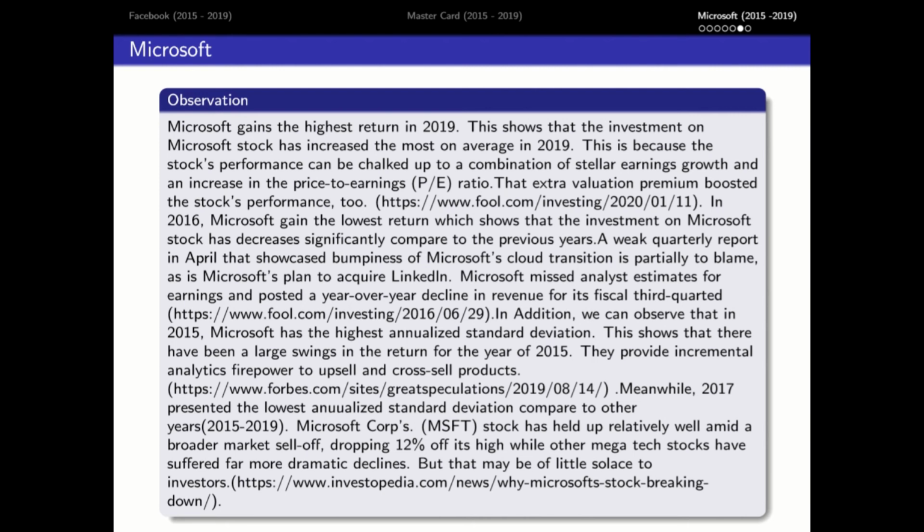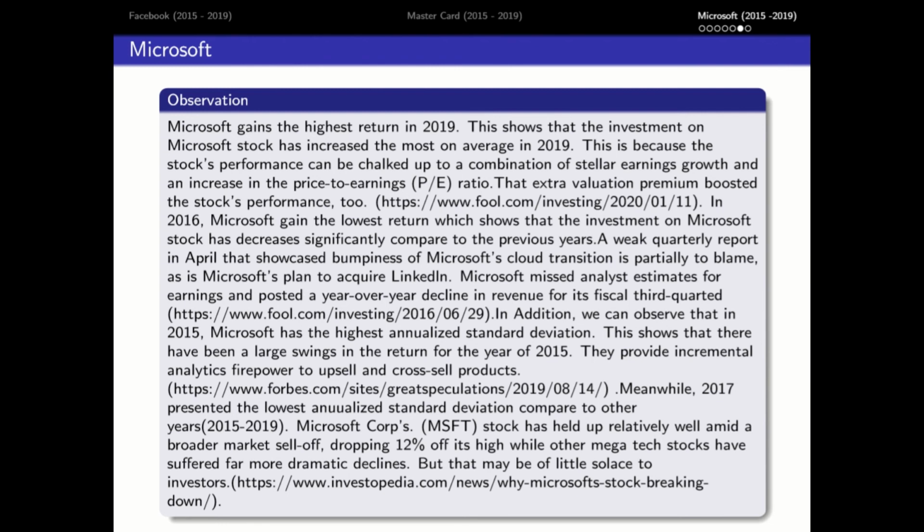In 2016, Microsoft gained the lowest return, which shows that the investment on Microsoft stock has decreased significantly compared to the previous years. A weak quarterly report in April that showcased bumpiness of Microsoft's cloud transition is partially to blame, as is Microsoft's plan to acquire LinkedIn. Microsoft missed analyst estimates for earnings and posted a year-over-year decline in revenue for its fiscal third quarter.